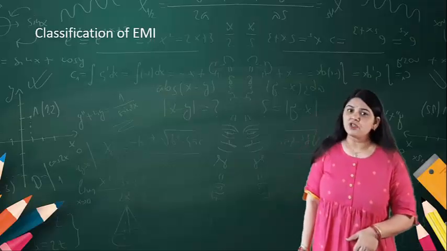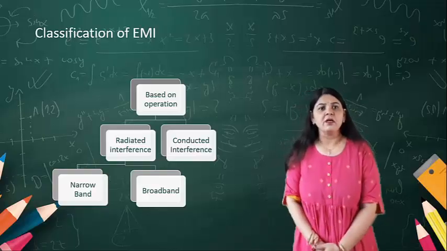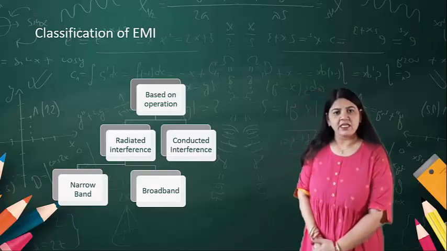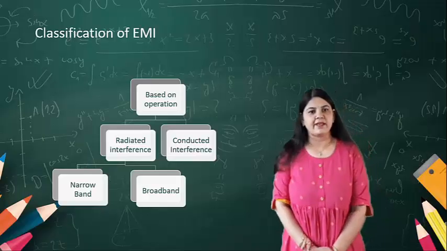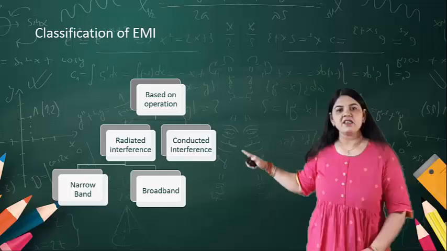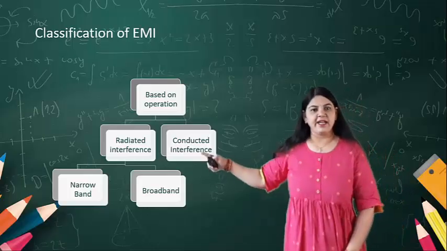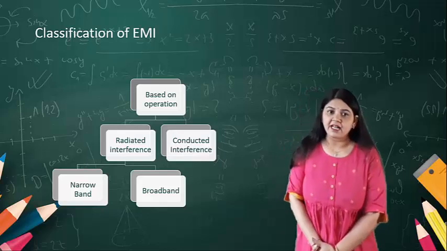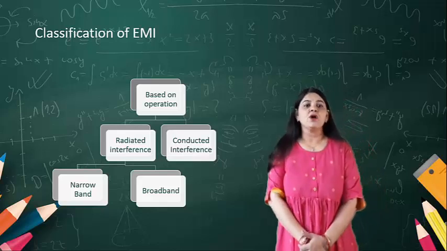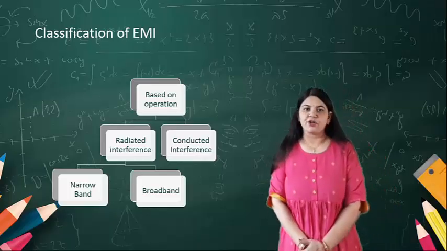The classification of EMI, based on the operation, is into two categories. One is known as radiated interference and the other is referred to as conducted interference. Radiated interference is again classified into two categories: one is narrow band and the other is broad band.